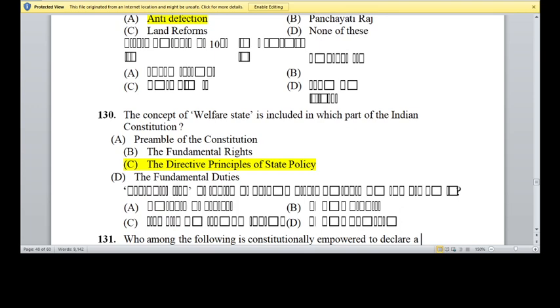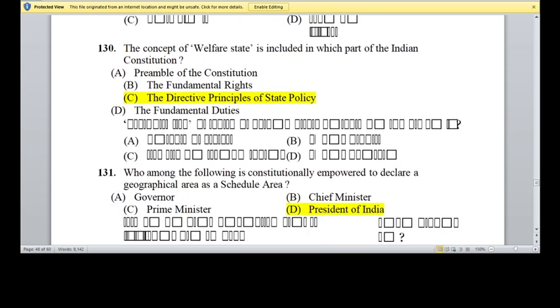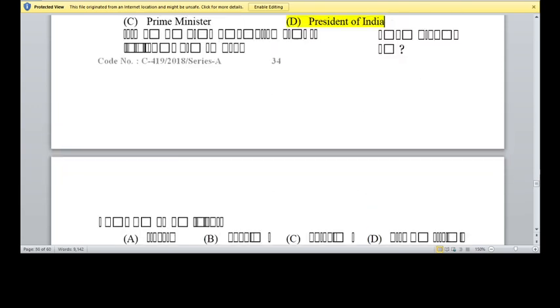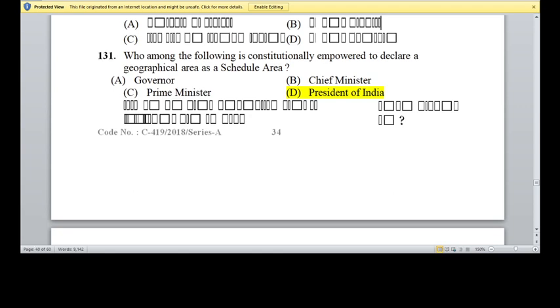Question 130. The concept of welfare state is included in which part of Indian Constitution? Option C, DPSP. The directive principle of state policy is the right answer. Question 131. Who among following is constitutionally empowered to declare a geographical area as a scheduled area? Option D, President of India is the right answer.